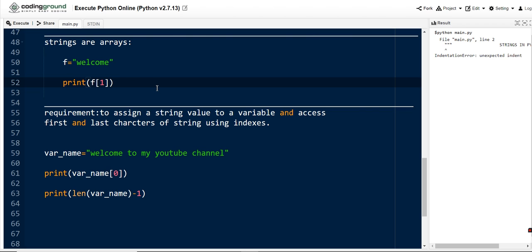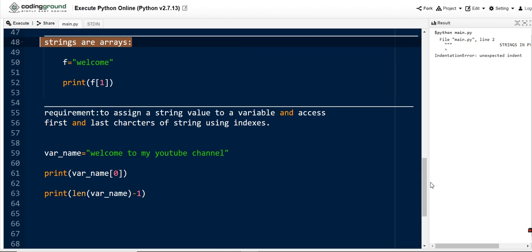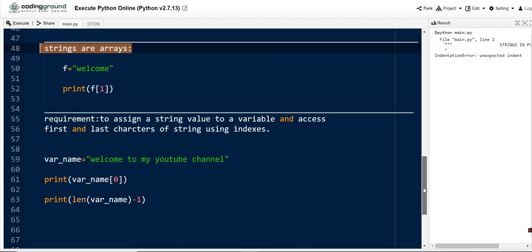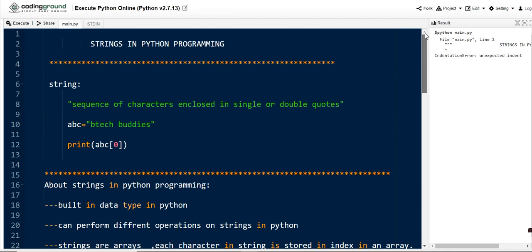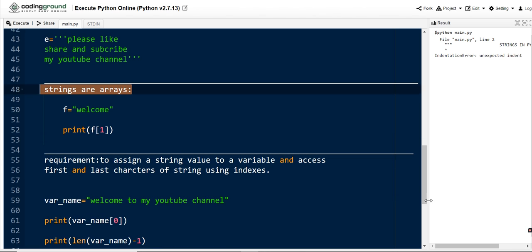Okay, this is how we can say that strings are arrays. Hope that you have got a clear idea regarding strings as arrays. But coming to the last part here, hope that we are done with our concept. So let me move on to the real-life example program execution, so that we will get a 100% idea